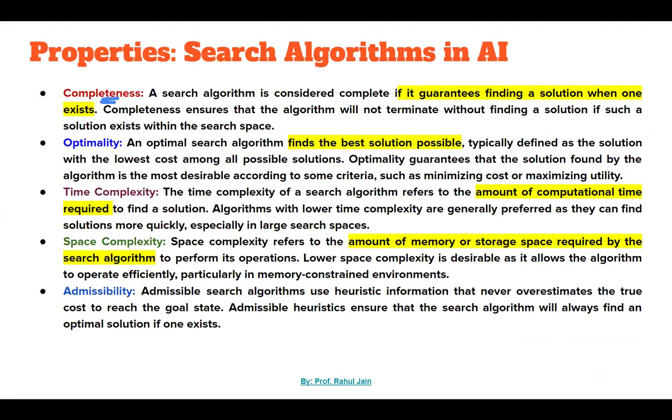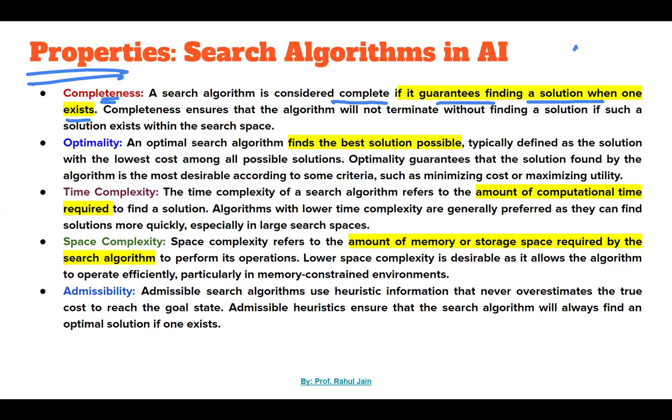Then completeness. We are just coming to the properties now. Completeness is nothing but if an algorithm gives us a guaranteed solution, if there exists one. Means if a problem has at least one solution, then the algorithm guarantees that it will give you the solution. So a search algorithm is considered complete if it guarantees to find a solution when one exists.